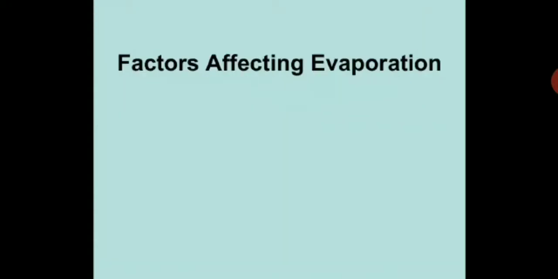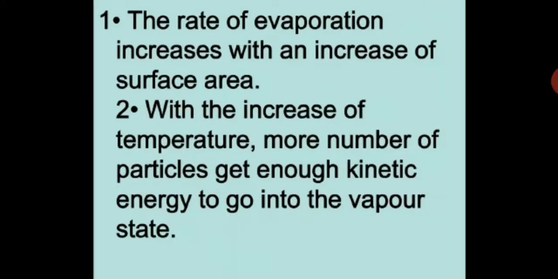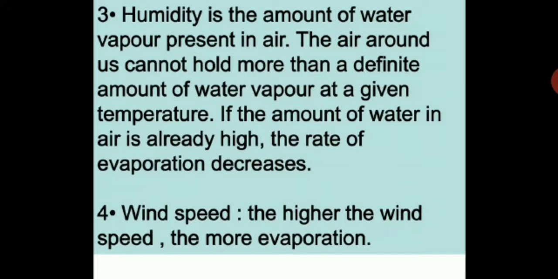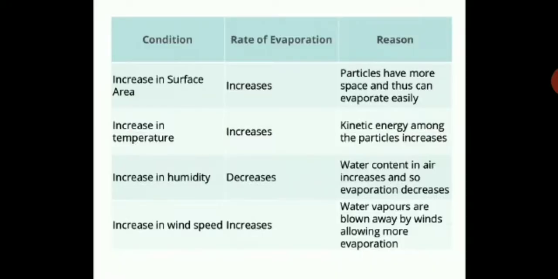So the factors which affect evaporation are: the rate of evaporation increases with increase in the surface area. Second, with the increase of temperature, more particles get enough energy to go into the vapor state. Then humidity is the amount of water vapor in the air. If the amount of water vapor is already high, then the air will not take up more water. Therefore, the more the humidity, the less the evaporation. Fourth factor is wind speed: the higher the wind speed, the better the evaporation. We have discussed this; it is just a recap.